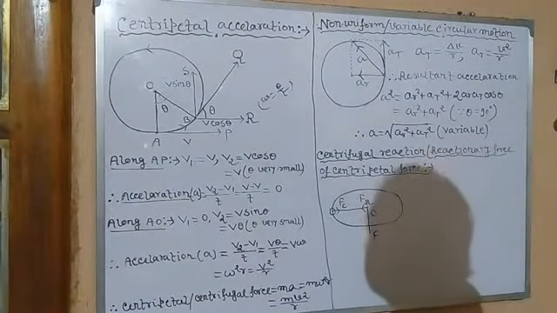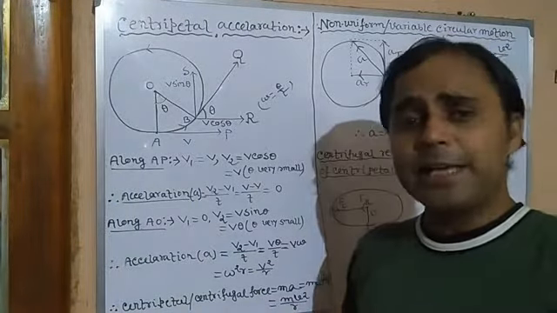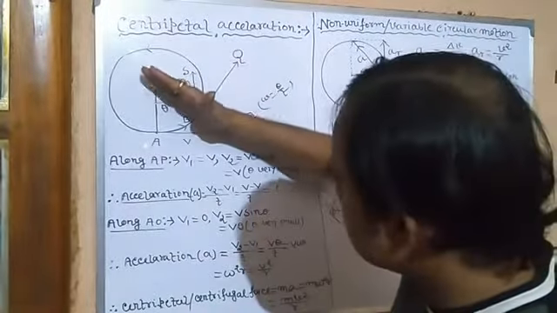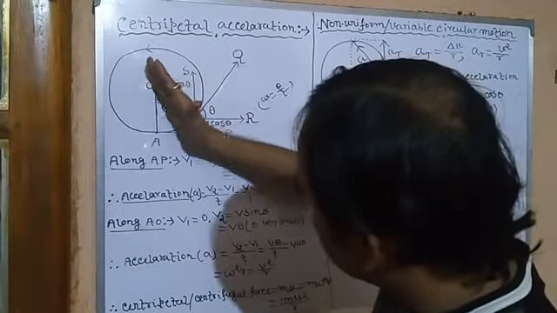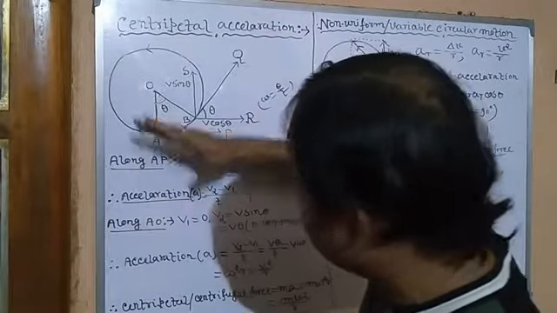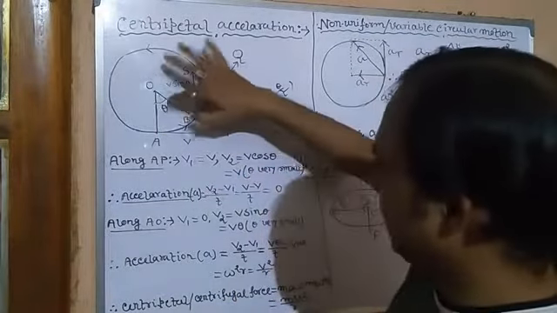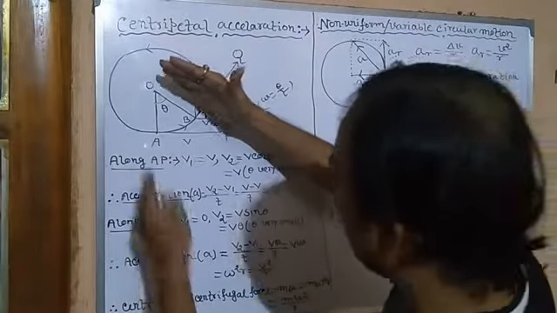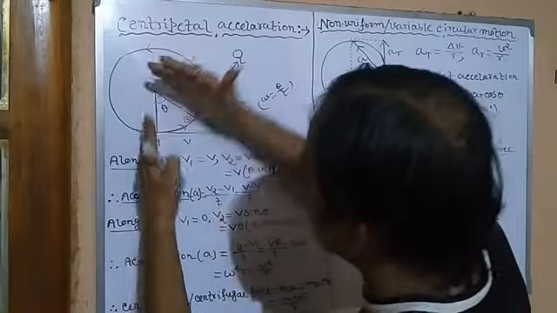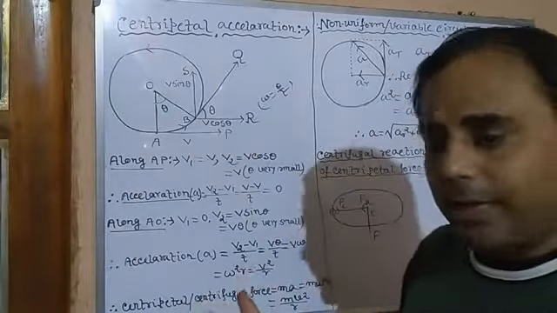Now if theta is very small, it means if OB comes here, then BR will come towards AP. If this angle theta is very small, OB will just superimpose on OA. It means OB and OA will be similar lines.